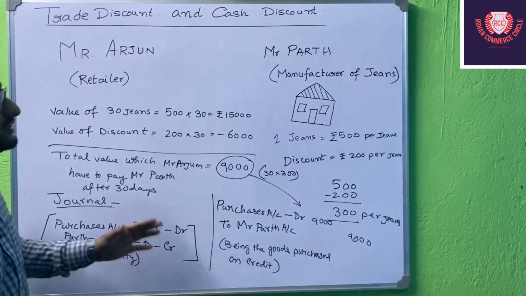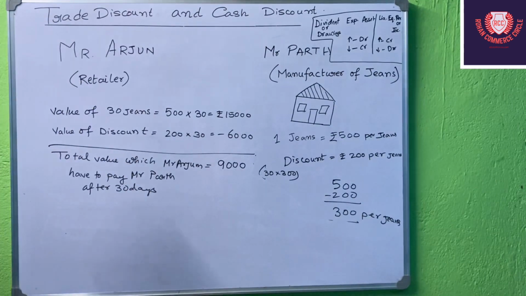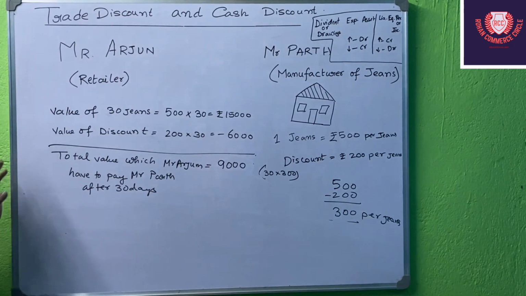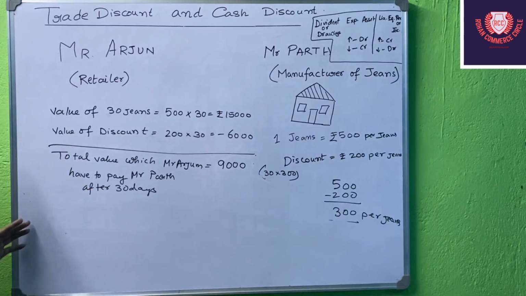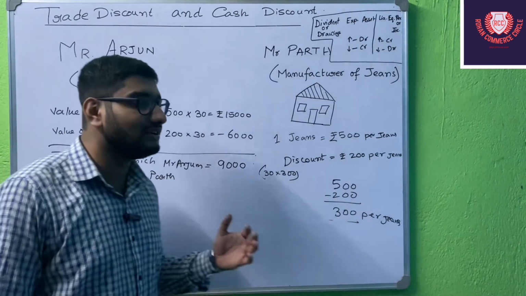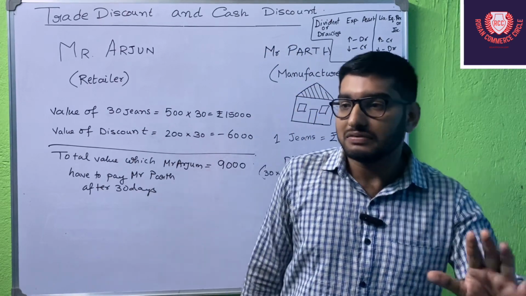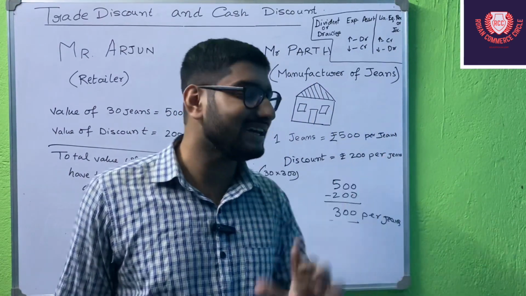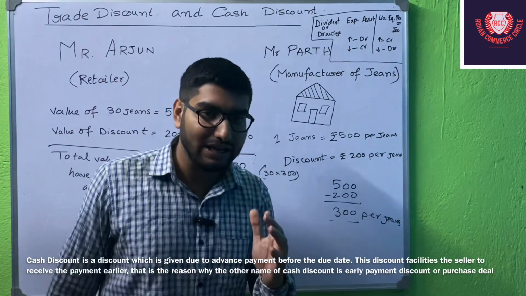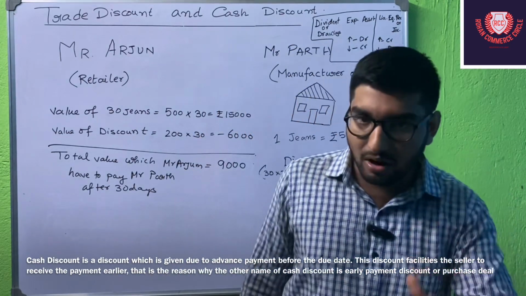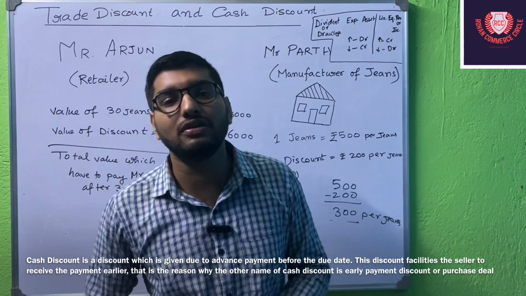Okay, so next we will be coming to the cash discount. Now we have seen the trade discount that the manufacturer Parth has given to Arjun. Now what will happen is the manufacturer will say, Arjun, if you pay the whole amount today, I will give you an additional cash discount of 10%.